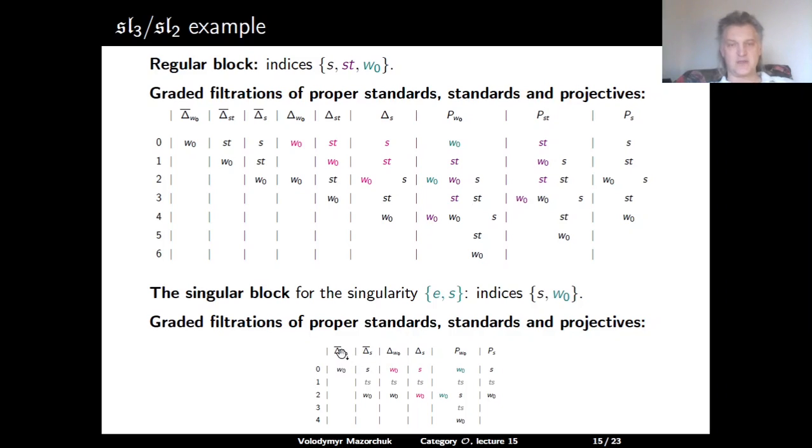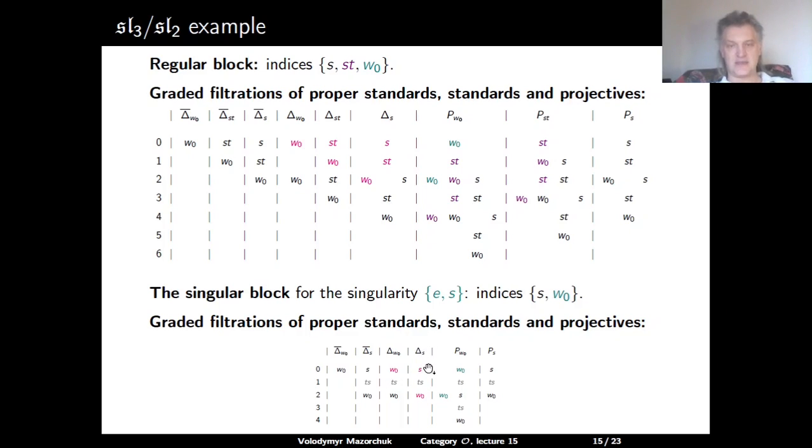The proper standard module for W0 is simple, and the proper standard module for S has S in degree 0, this is the top, and W0 in degree 2. So TS is a gray simple which exists in category O, but it disappears in the S subcategory. So delta W0, this is how it looks in category O, and TS is gray, which means that it disappears in the S subcategory.